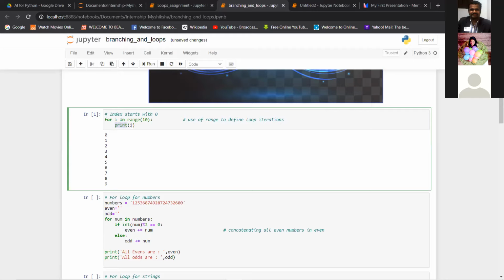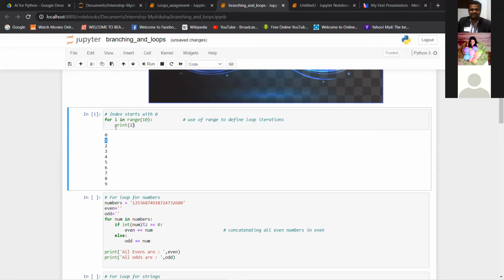There's a simple print here. i's value is from 0 to 9 because I in range is defining i to be from 0 to 9. In the second sentence we are just printing i. For the first iteration, the i value is 0, so it prints 0. The next time the i value will be 1.